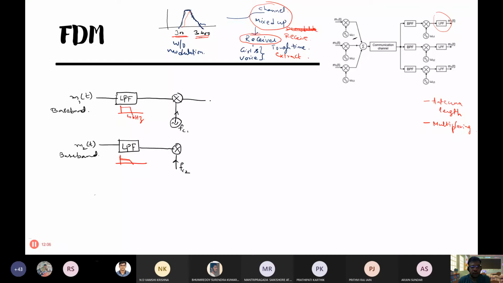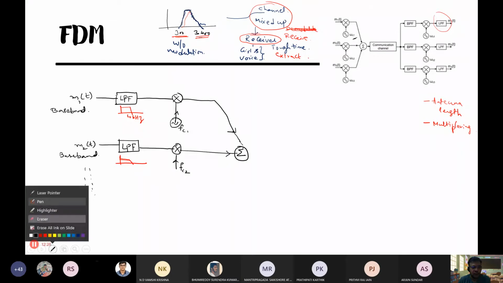FC2. Same means what? There the 2 pi factor is there. Otherwise both are the same. Okay. So like this you modulate each person's voice onto a different carrier, and this is not M3 of t, this is Mn of t. So in general we can write Mn of t. So if you have n users, capital N users,